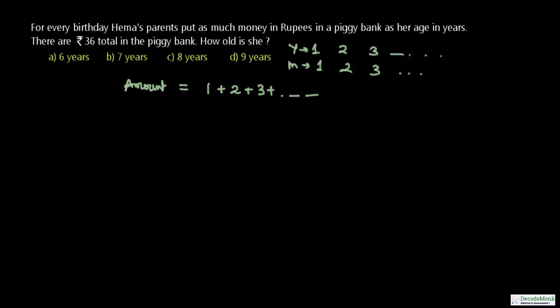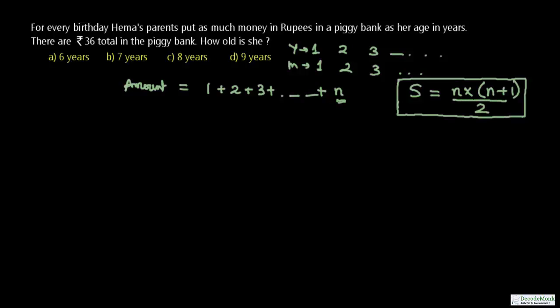But what if the sum goes up to 20, 15, and some bigger number? So how will you find out? So there is a formula, and you will understand how that formula comes, to find out the sum of n natural numbers. You can add this series 1 plus 2 plus 3 up to the nth number. This n is any number, it may be 10, 11, 12, 3, any number. Then the sum of n natural numbers is equal to n into n plus 1 by 2.